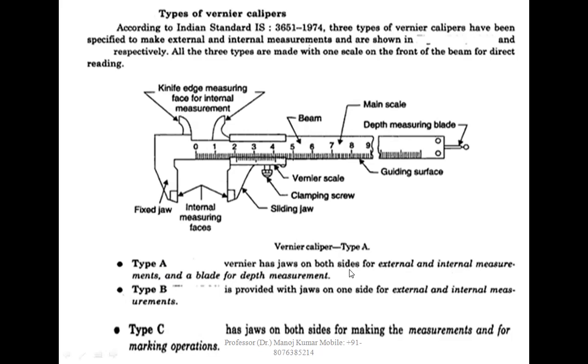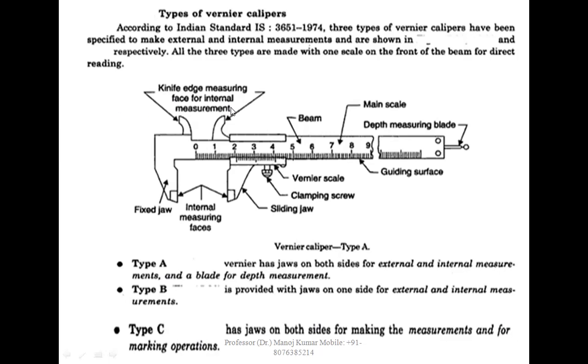Type A vernier has jaws on both sides for external and internal measurement and a blade for depth measurement. Type B is provided with jaw on one side for external and internal measurement. Type C has jaws on both sides for making the measurements or marking operations.